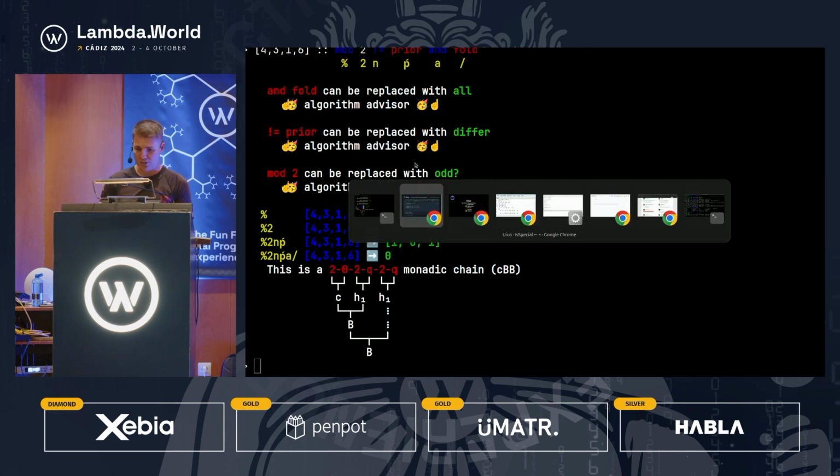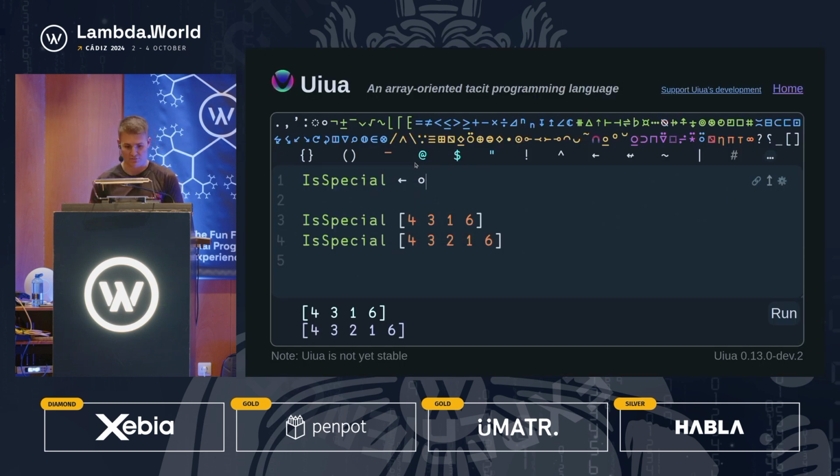Last but not least, we're going to go to Uiua, which I believe is here, and we're going to do this very quickly. First thing we want to do is mod 2. Note, Uiua also does not have overloaded monadic and dyadic definitions, so every symbol just has a single meaning, and you can just type what it is, and when you hit Control-Enter, it'll automatically convert it to the symbol. So this is actually an easier language to learn, if you will.